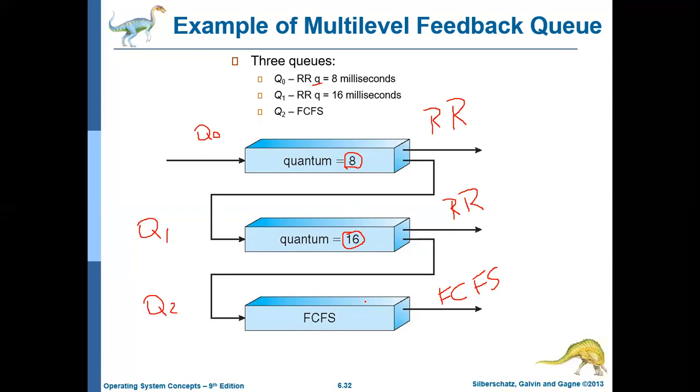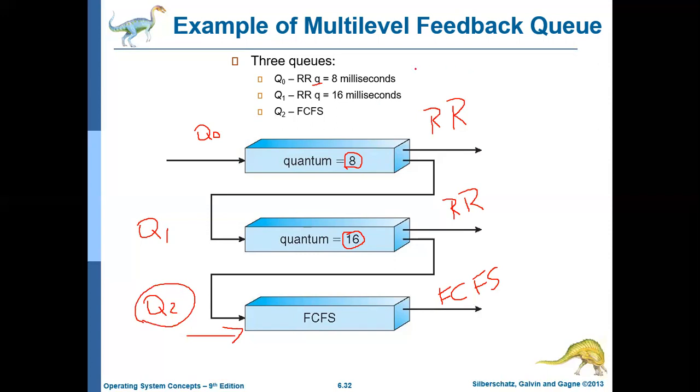Now, what is the idea behind the multi-level feedback queue algorithm? The jobs which need more CPU access, that is, the processes which tend to use the CPU most of the time, will be automatically moved to the lower priority queues. Here the lowest priority queue is Q2.